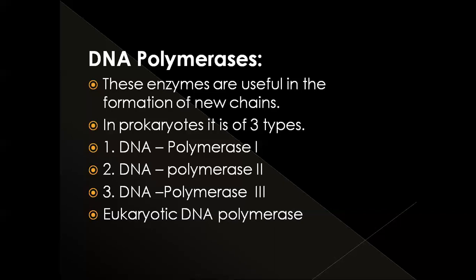So in these eukaryotic cells, 5 different DNA polymerases are present. Those are DNA polymerase alpha, beta, gamma, and sigma. Okay, so these are about the DNA polymerases.